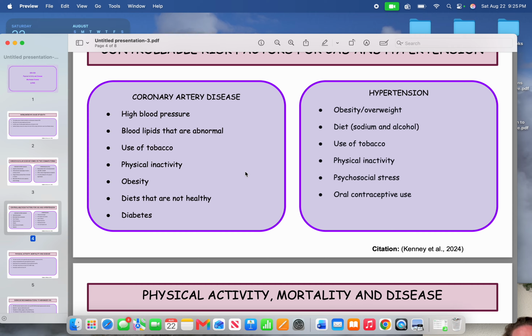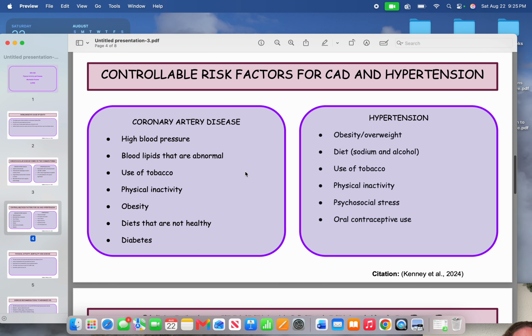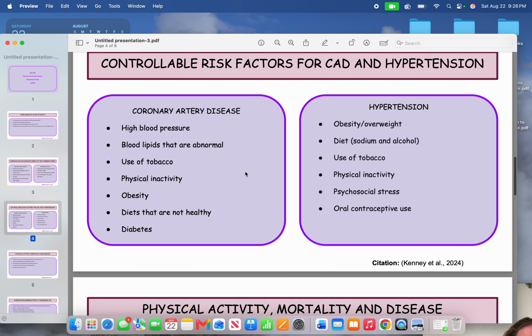For hypertension, controllable risk factors include physical inactivity, being overweight or obese, your diet, consuming too much sodium and alcohol, using tobacco, psychosocial stress, and oral contraceptive use. For this slide also, these risk factors can all be added together. The more risk factors one has, the more significantly the risk of getting cardiovascular disease increases compared to someone with only one or two of these risk factors.